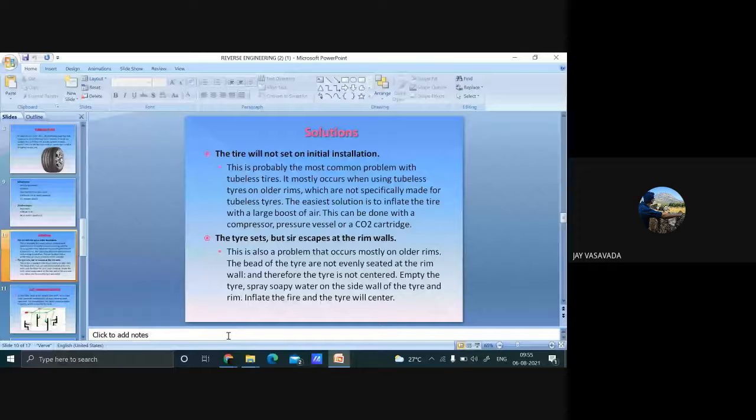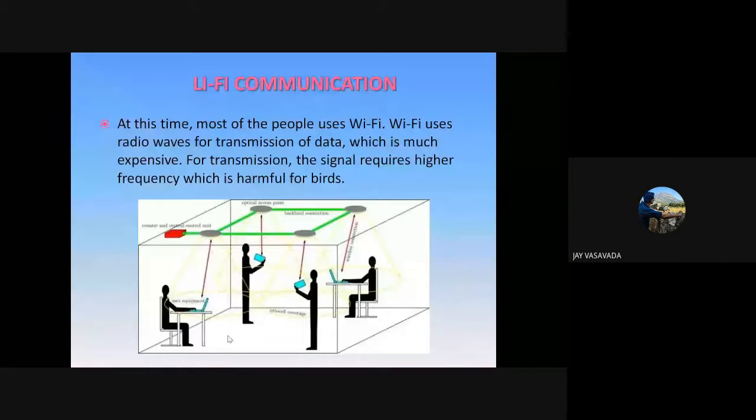Okay, fine. Next case study. Li-Fi. Okay, what is it? Li-Fi is a better alternative to Wi-Fi, wireless fidelity, which we are using right now. Our government, as far as I remember, announced Li-Fi a few years ago, but it hasn't been implemented very practically yet. But it has many advantages over Wi-Fi. First and most important of them is the elimination of radioactive waves. We are no longer using radioactive waves, which are dangerous for all living beings, especially the birds.